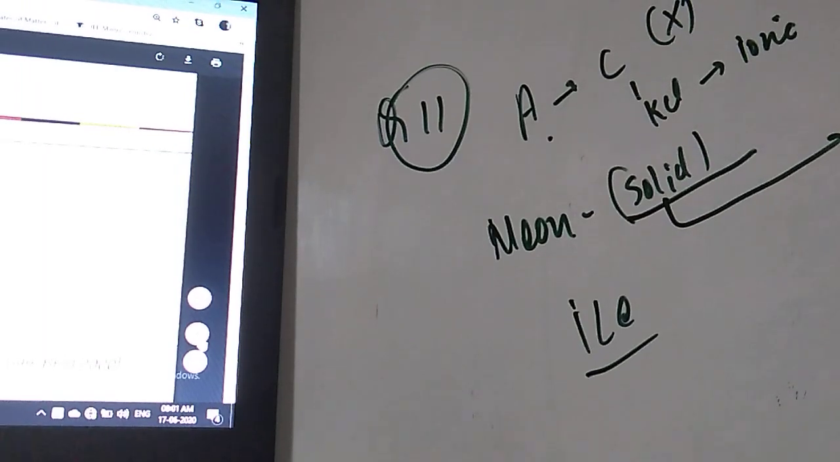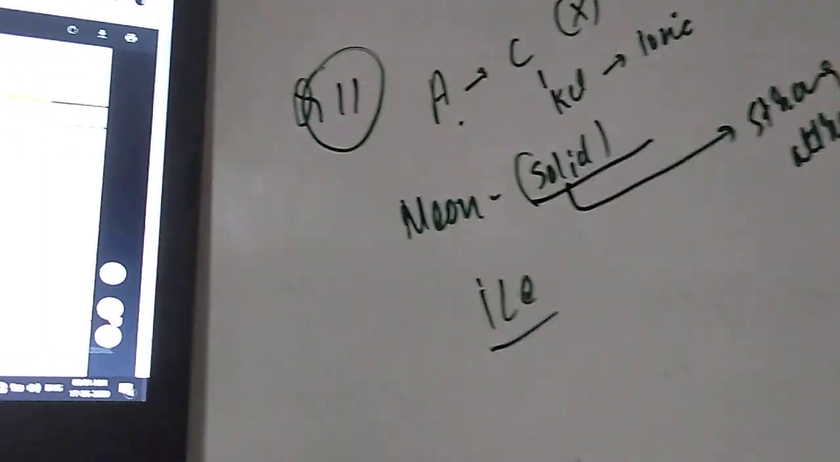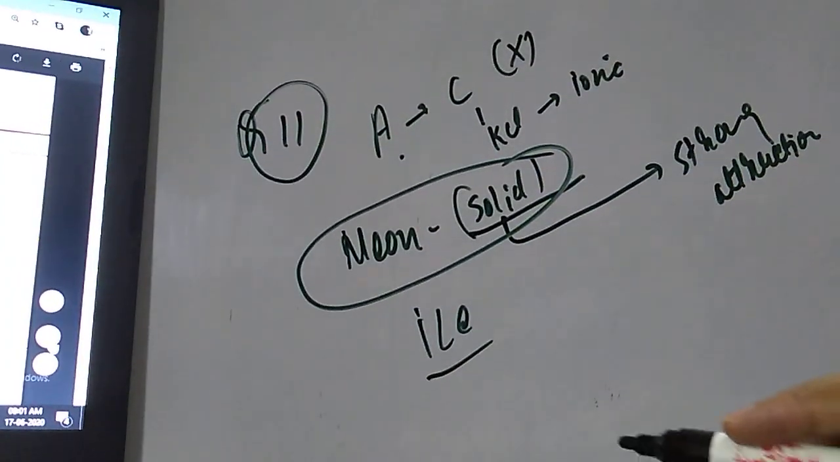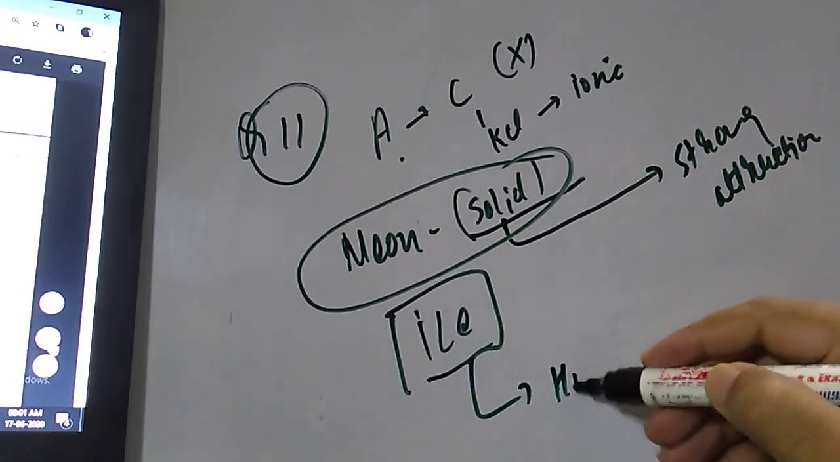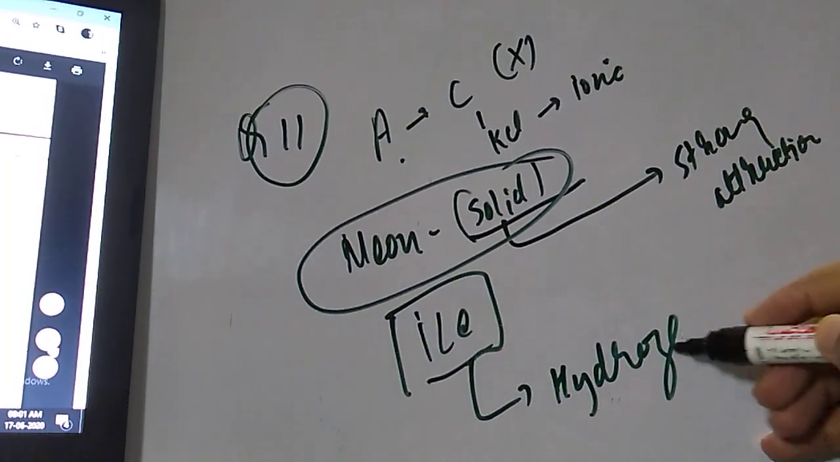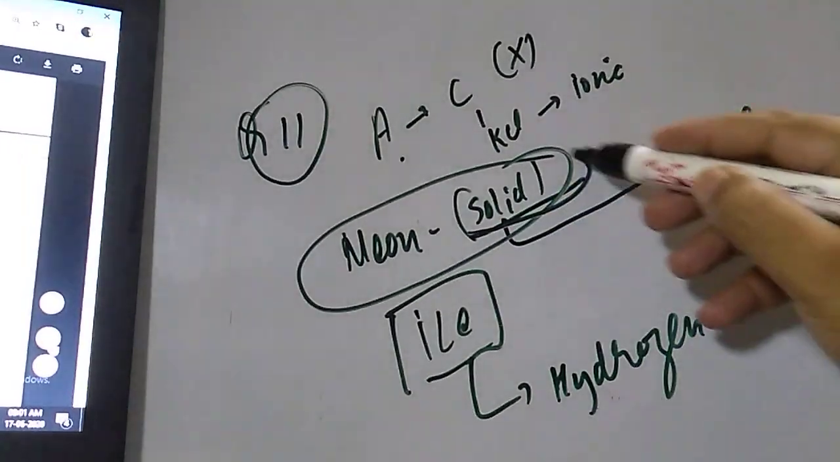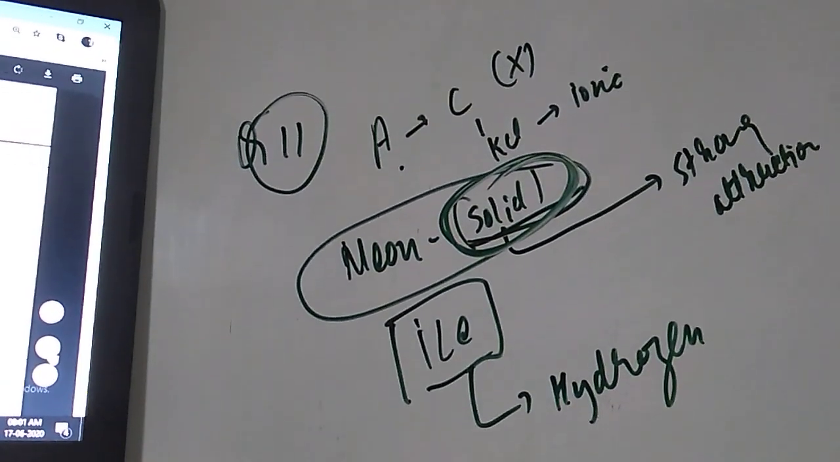Why, student? Because dipole attraction will be taking place in the neon solid, because it is the compressed form. Neon is the compressed form. But when you are talking about ice, student, ice has hydrogen bonding. It is also a type of van der Waals bond. But here, because of the solid, the priority is given to neon.